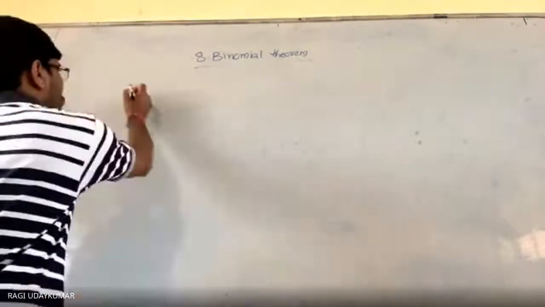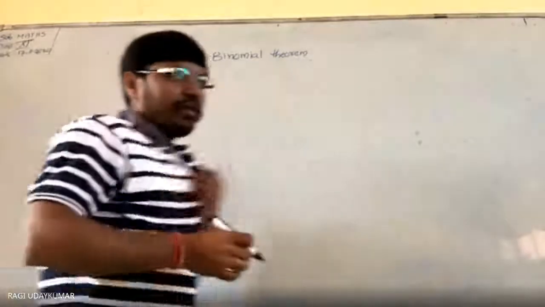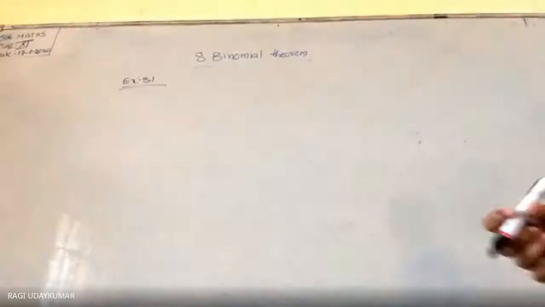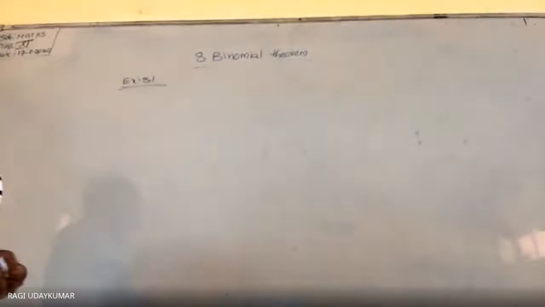Okay. So let us go for exercise 8.1. See here, expand each of the expressions 1 to 5.